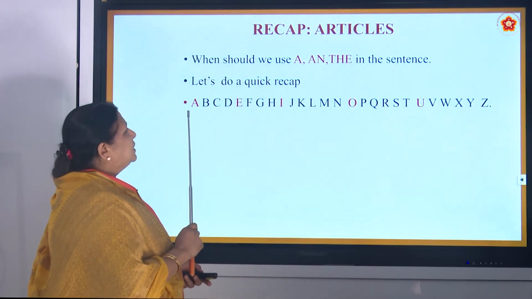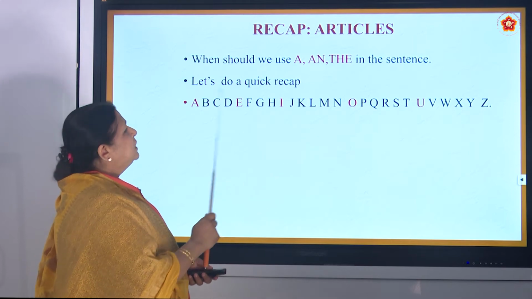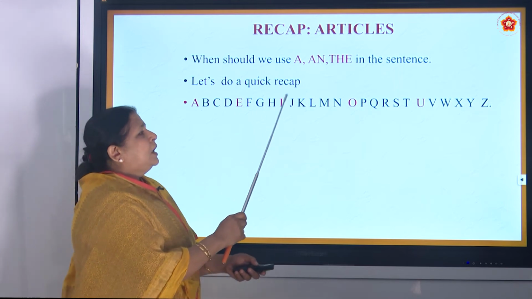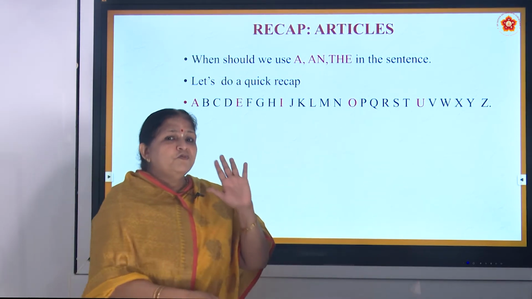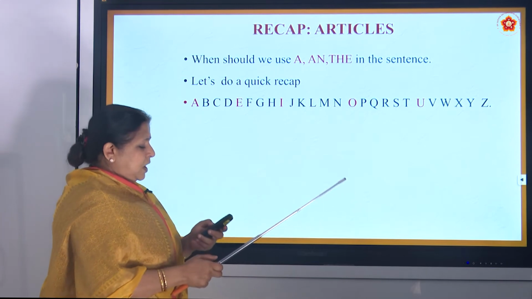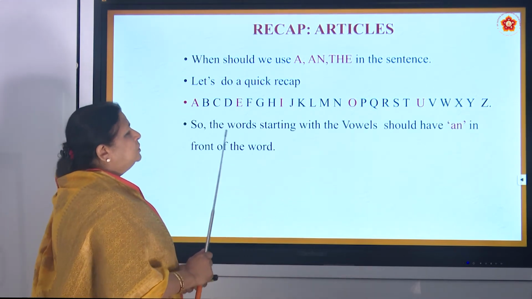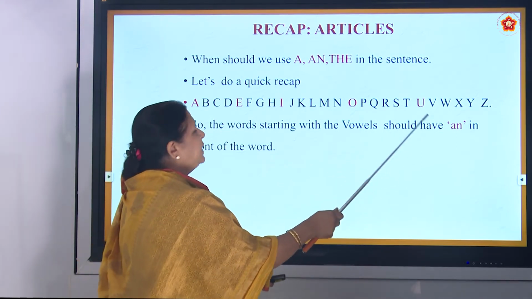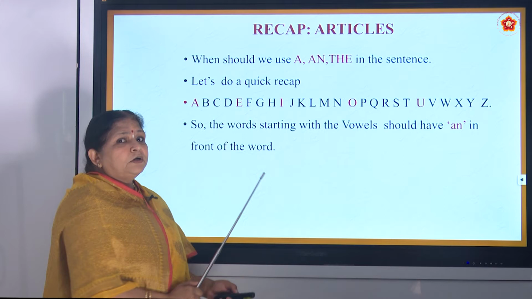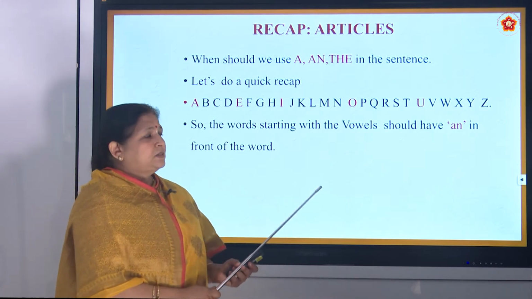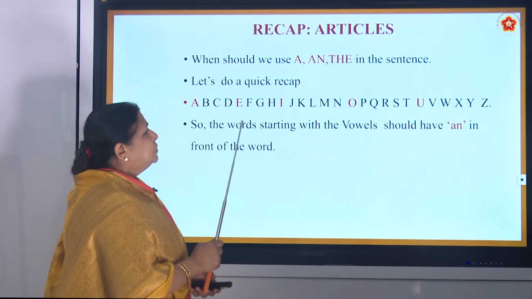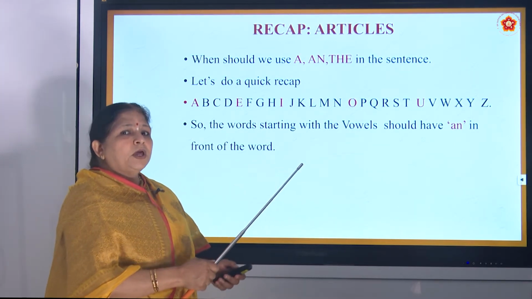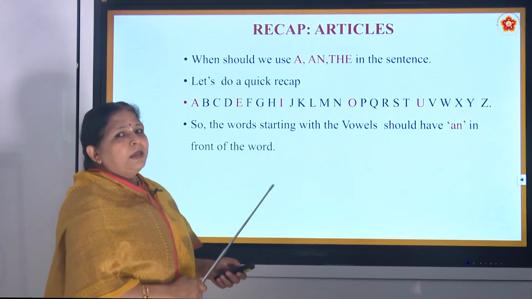Now this in red color, you have seen, these are all the vowels. Very good. A, E, I, O and U. These are the 5 vowels. So now let us see. The words starting with the vowels should have an in front of the word. Did you understand? So whenever any word starts with a vowel, it should have an before it.